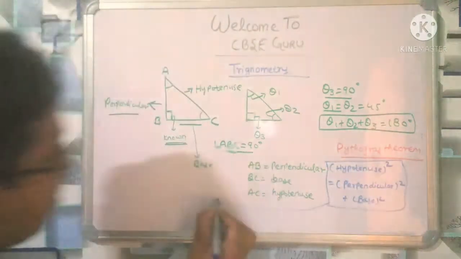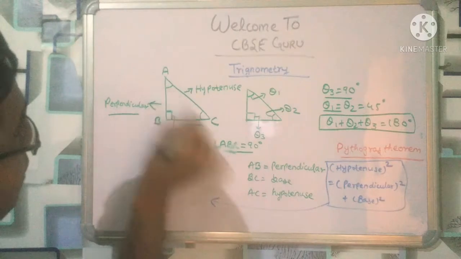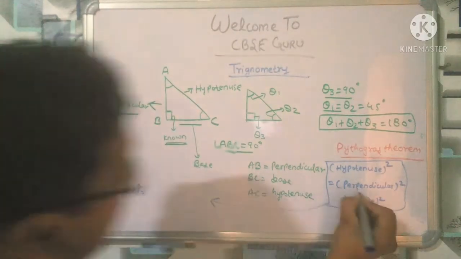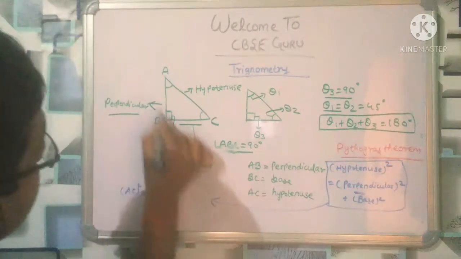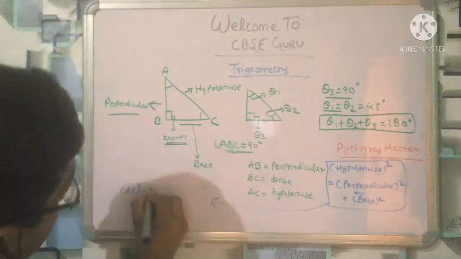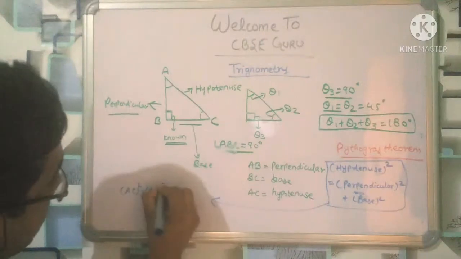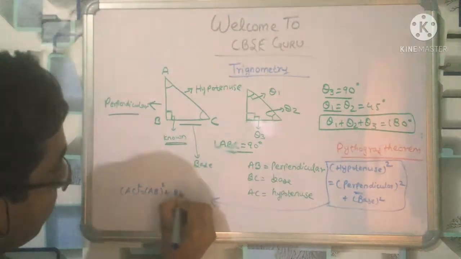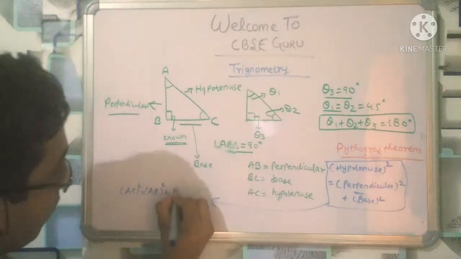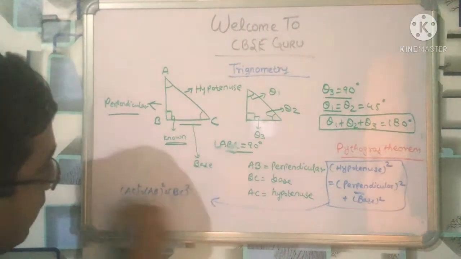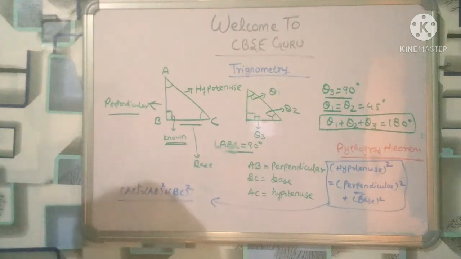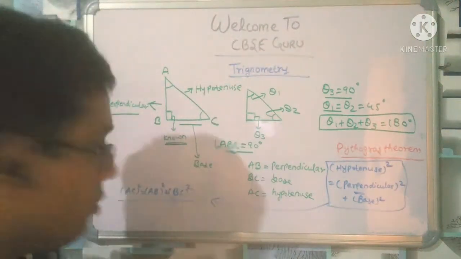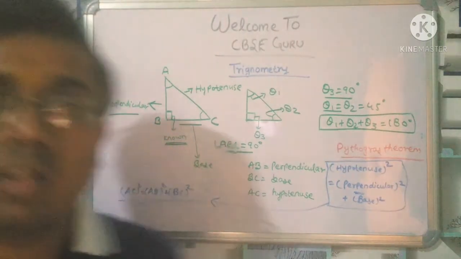If you want to see this, what is the hypotenuse? Hypotenuse is AC. So we can see AC square is equal to perpendicular AB square plus base BC square. I think you are able to see this. So this is the Pythagoras theorem. You have to remember that. This is a very important Pythagoras theorem. You have to remember this, right?